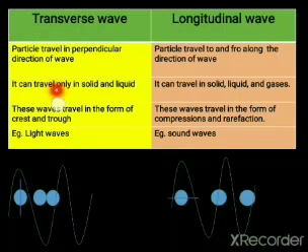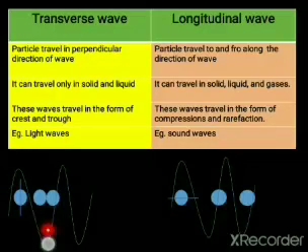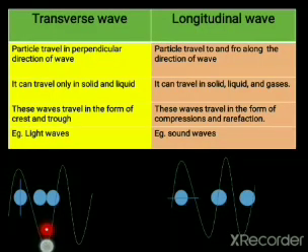A transverse wave can only travel in solid and liquid. It cannot travel in gas or air. These waves travel in the form of crest and trough. This portion, which is highly dense, is known as the crest, whereas this portion is the trough. This portion is less dense and this portion is highly dense.